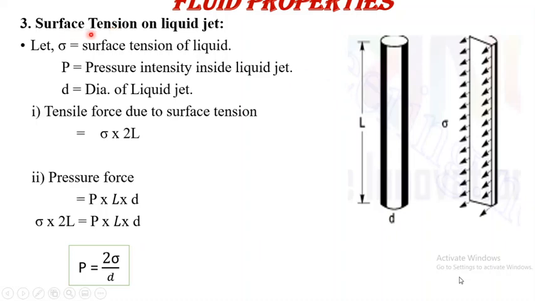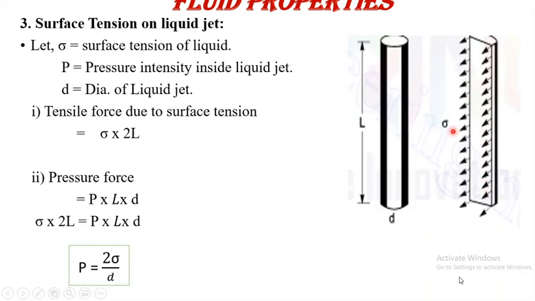Then the third condition, that is surface tension on a liquid jet. The diagram shows a liquid jet having diameter d and length L, and again the liquid jet is cut into two parts.